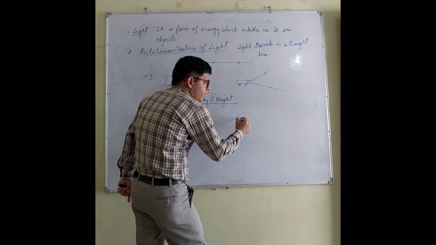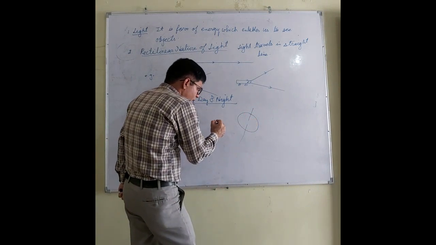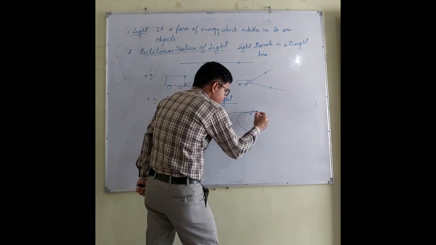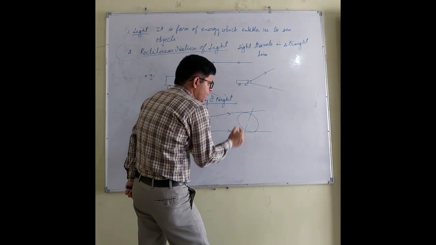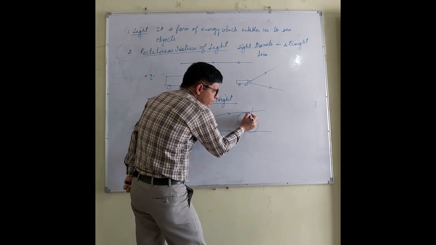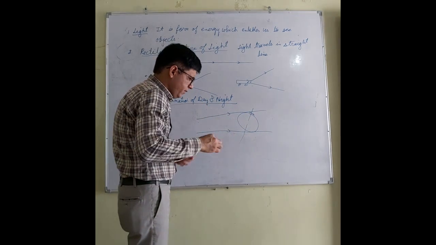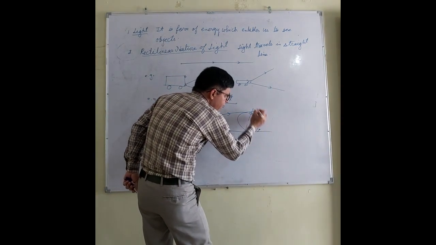Let us say this is the earth and earth is rotating about this axis. Now, let us say this is the light coming from the sun. What is happening? Light is not bending here. It is not forming a curved path.